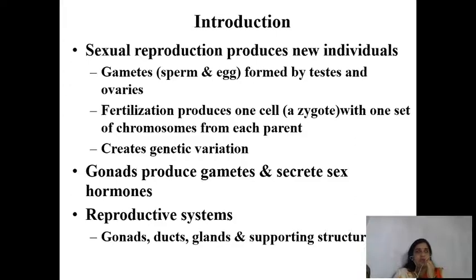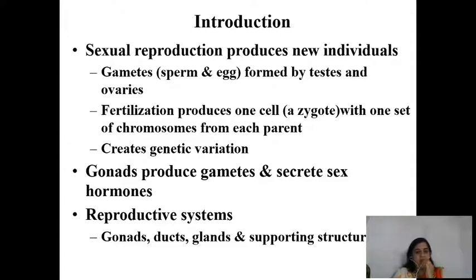The very first is called primary sex organ and another is called secondary or accessory sex organs. Primary means it is preliminary for the process of reproduction. So it performs two very preliminary functions of reproduction: gametogenesis, that is production of gametes, and synthesis of steroid hormone.